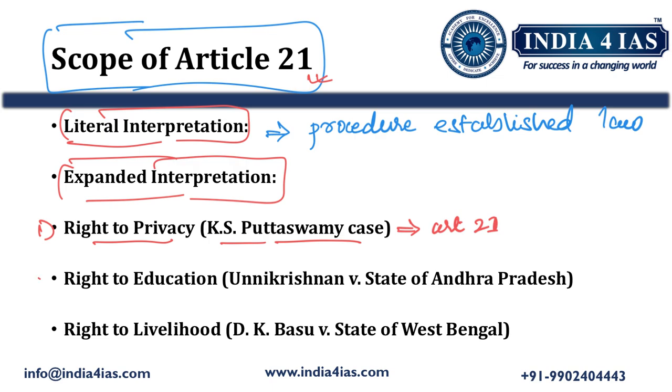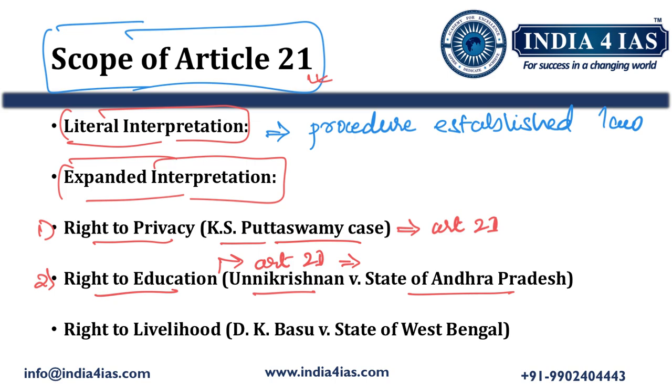After writing this, we should write about the right to education. In Unni Krishnan versus State of Andhra Pradesh, the Supreme Court said that the right to education is part of Article 21 of the Constitution, that is, right to life and personal liberty. The Supreme Court in this judgment said that the right to education is part of Article 21 because the right to life, the existence of a person, is directly connected to his education. A person cannot live like an animal, so he has to acquire education, and it is the basic duty of the state to provide education.